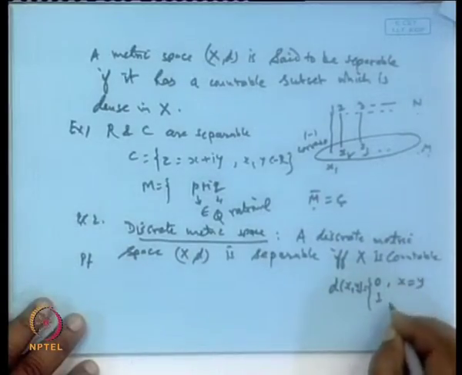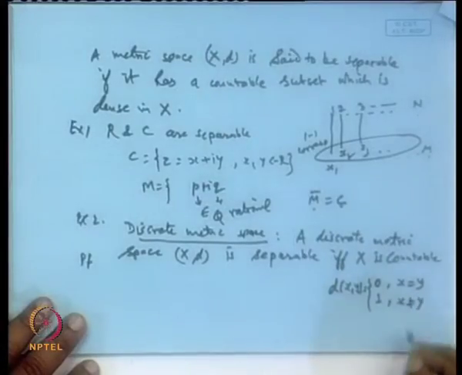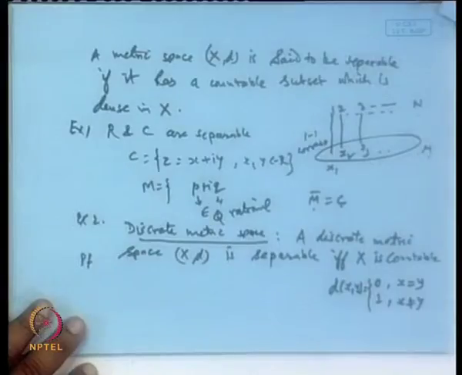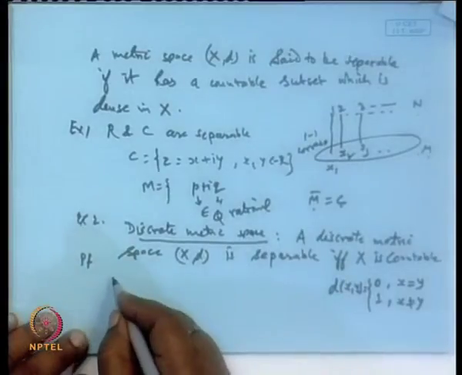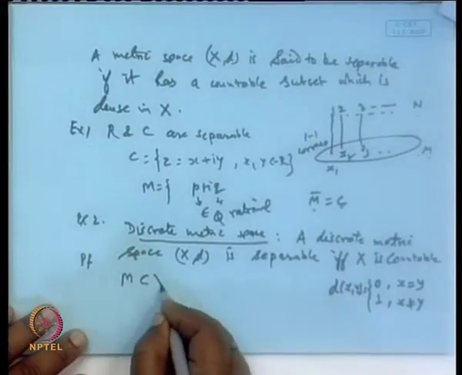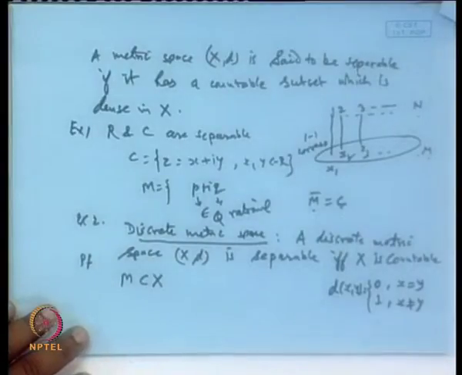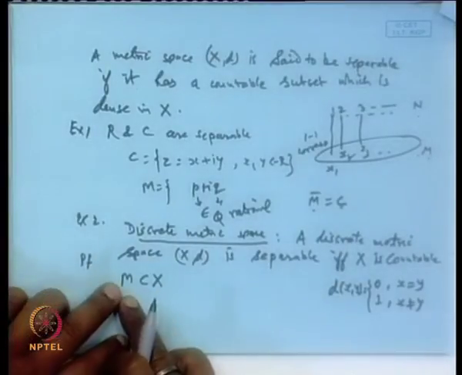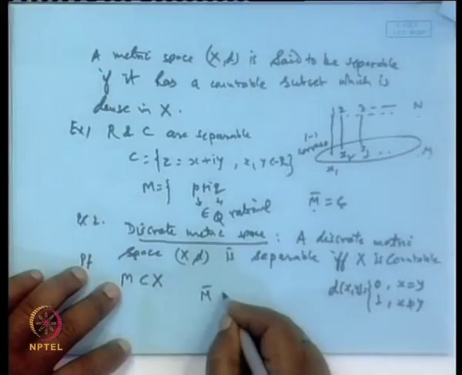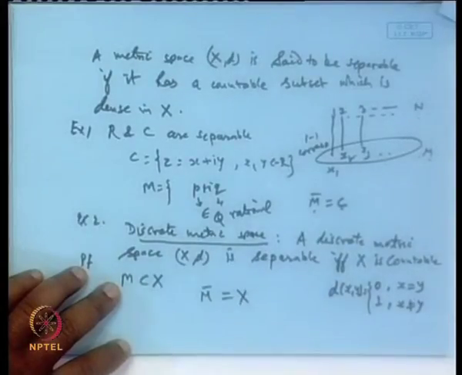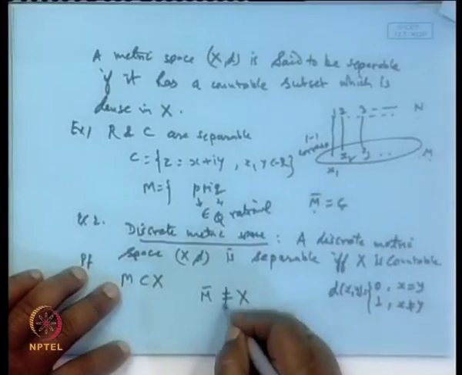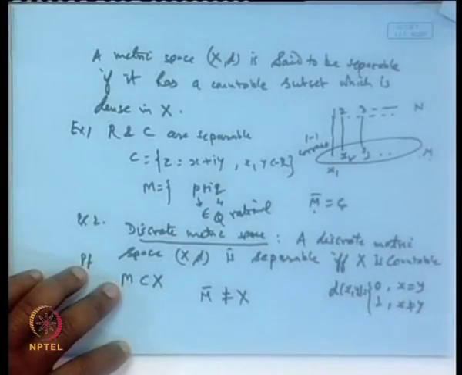When x is equal to y, the distance between x and y will be 0, and when x is not equal to y, then the distance is 1. So, suppose I take any subset M of X, any subset. Now, this M, closure of M, will it be X or not? It cannot be equal to X. Why?